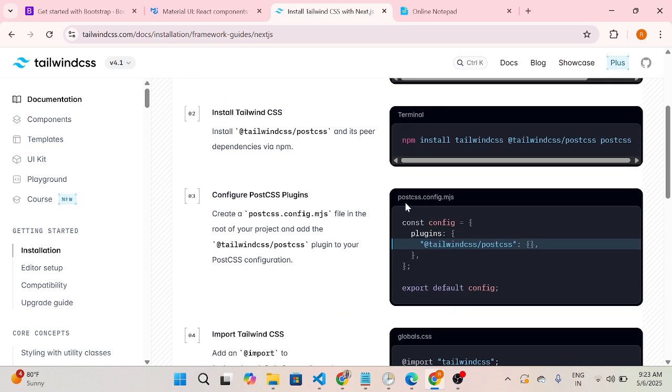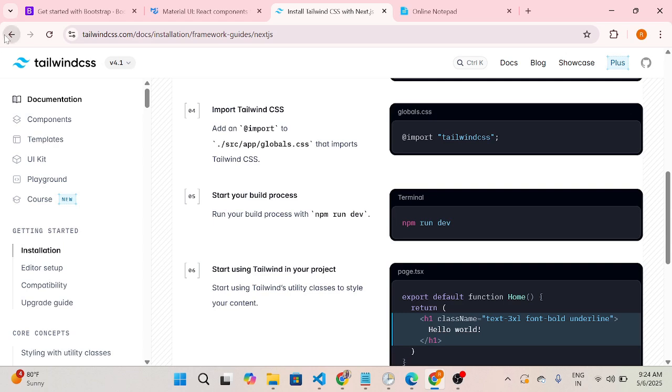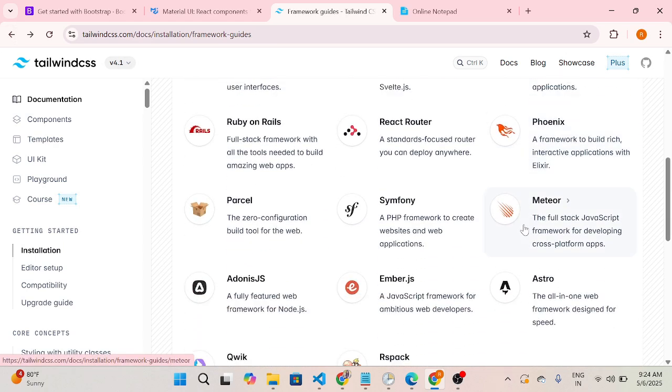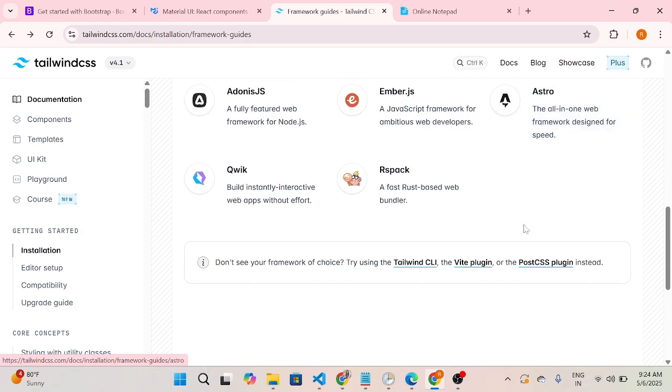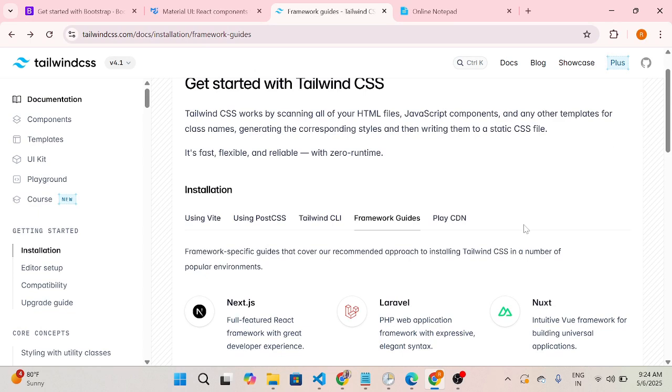Then add this to postcss.config.mjs and follow these steps. Similarly, if you are using Laravel, Vite, Parcel and so on, you can simply click, then copy and paste it. So easily you can use these things in Tailwind CSS. And if you are using this, your website will automatically be responsive.